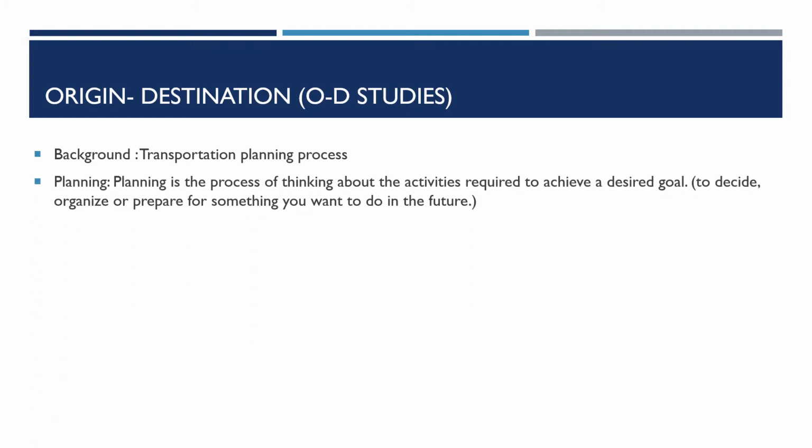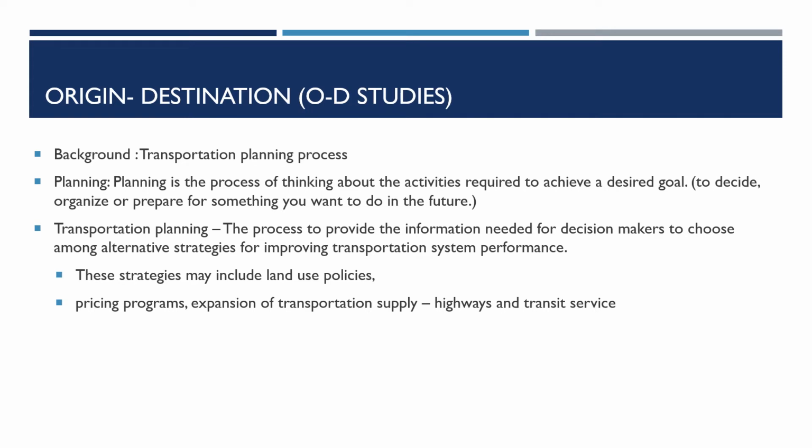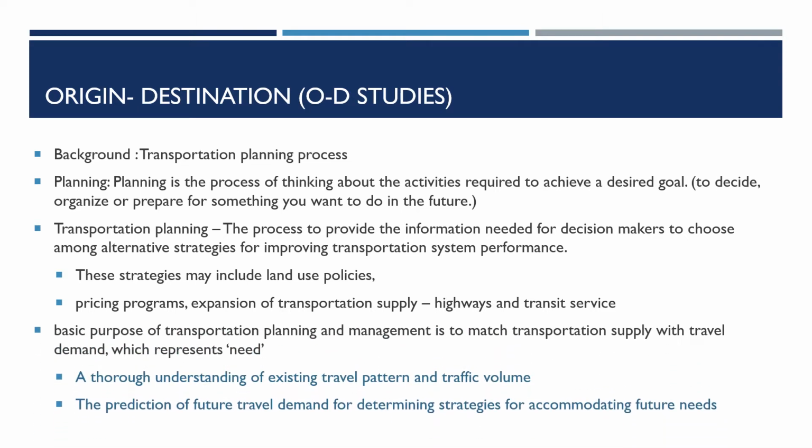We all do planning in our life. Yes, we do have our goals and we do plan our activities to achieve the desired goal. In transportation, the desired goal is to improve the transportation system performance, and we can have various strategies towards that. We can think of increasing the road network, adding more roads, and improving the transit services. Maybe think of adding more buses or more metros, or increasing the bus routes and metro lines. We can even think of introducing policies and pricing programs. So there are strategies available, and we should be well aware of each of these strategies and its implication.